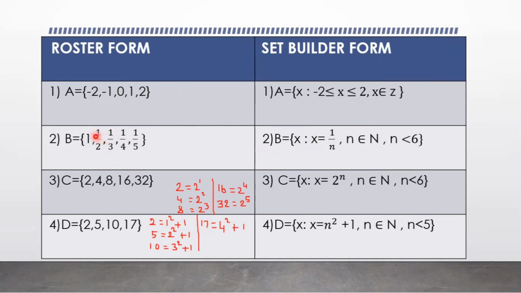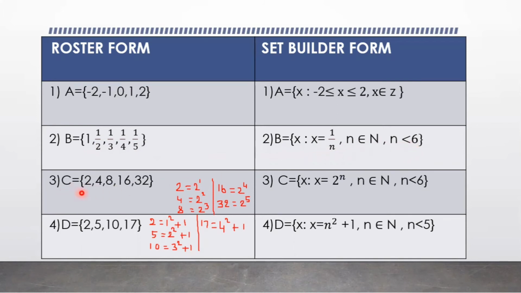Here the numerator is not changing. The numerator is 1, but the denominators are changing here. So for denominators, we are choosing the letter n. What are the denominators? 1, 2, 3, 4, 5, and so on. Those are natural numbers. So the denominator n belongs to capital N. And how many numbers in this denominator? 5 only. So n is less than 6, or n is less than or equal to 5.